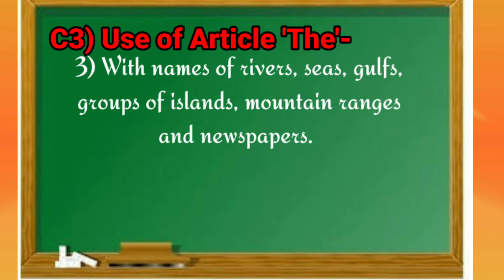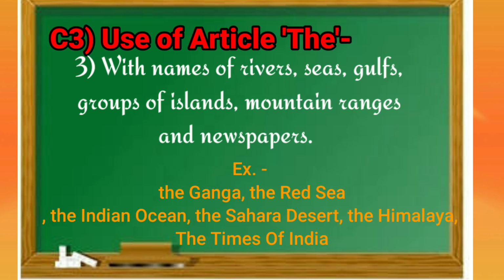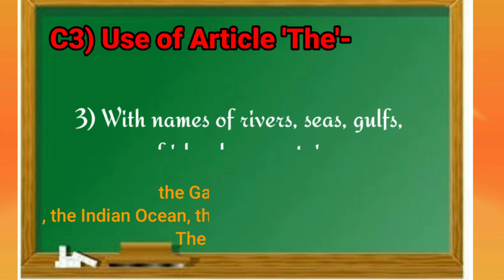We will learn it with a few examples, and our examples are the Ganga, the Red Sea, the Indian Ocean, the Sahara Desert, the Himalaya, the Times of India. Now we can see Ganga, Red Sea, these are the names of some rivers, seas, gulfs or mountain ranges. So we are using article the before them.